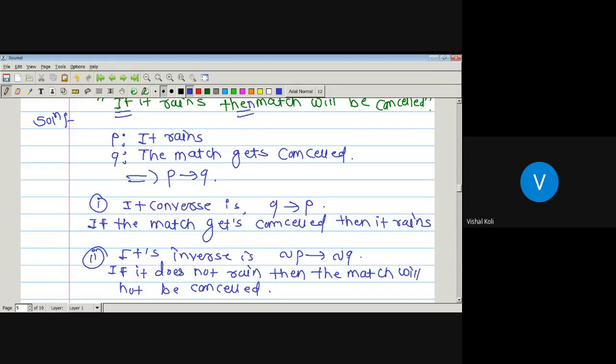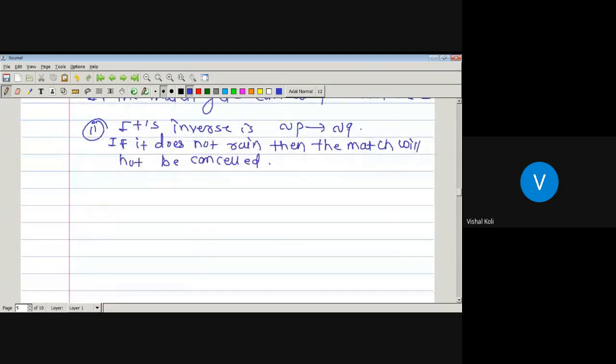Now we have to find out the last one, which is nothing but the contrapositive.